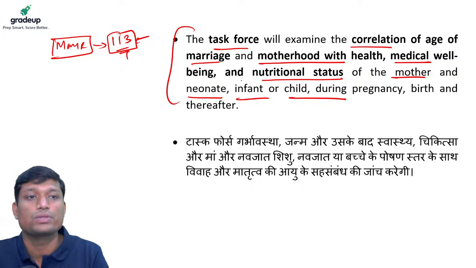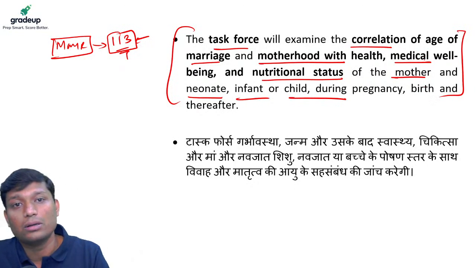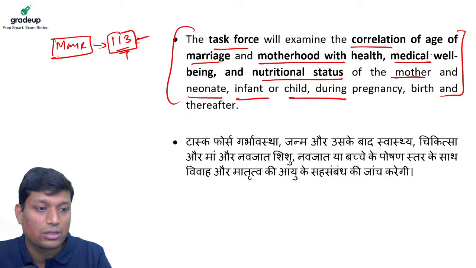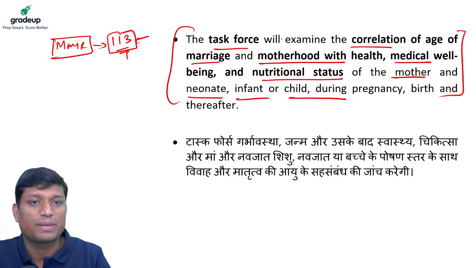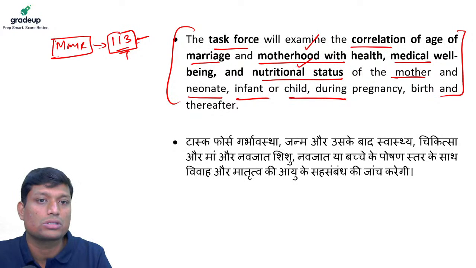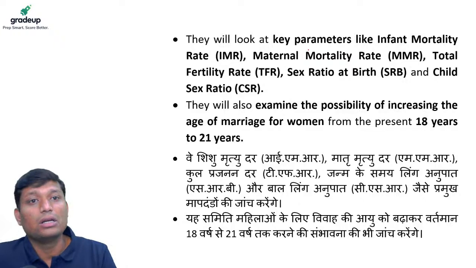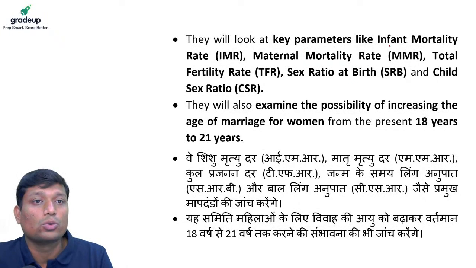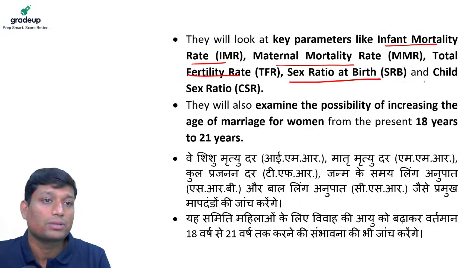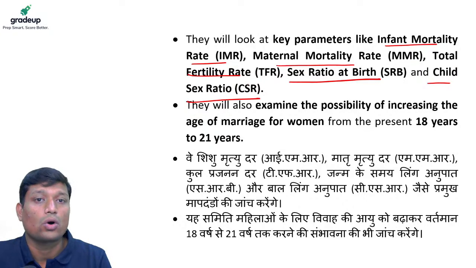So all these issues which I told you earlier, what kind of issues this lower age of marriage is generating, we also have discussed. The same has been mentioned regarding motherhood, nutritional status, right? So this committee will look into key parameters. It will go through infant mortality rate, maternal mortality rate, total fertility rate, sex ratio at birth, and child sex ratio. So all these things.